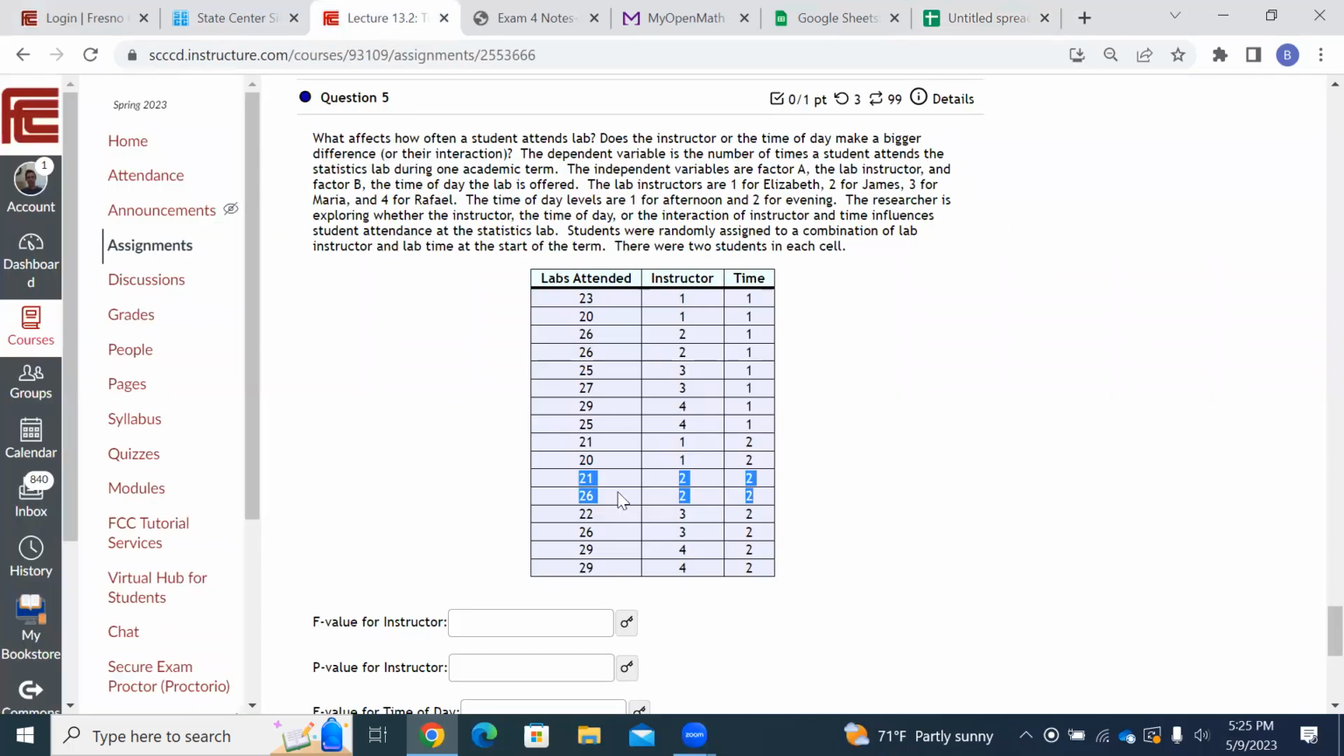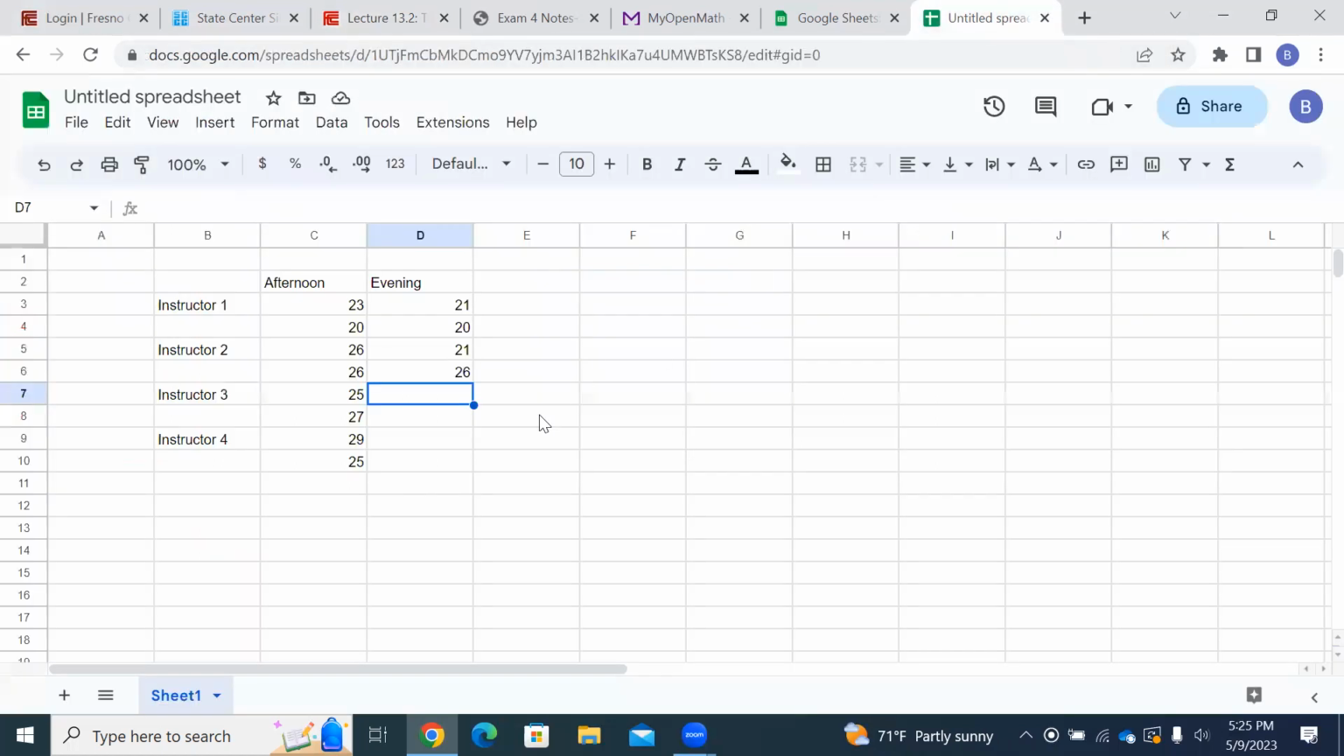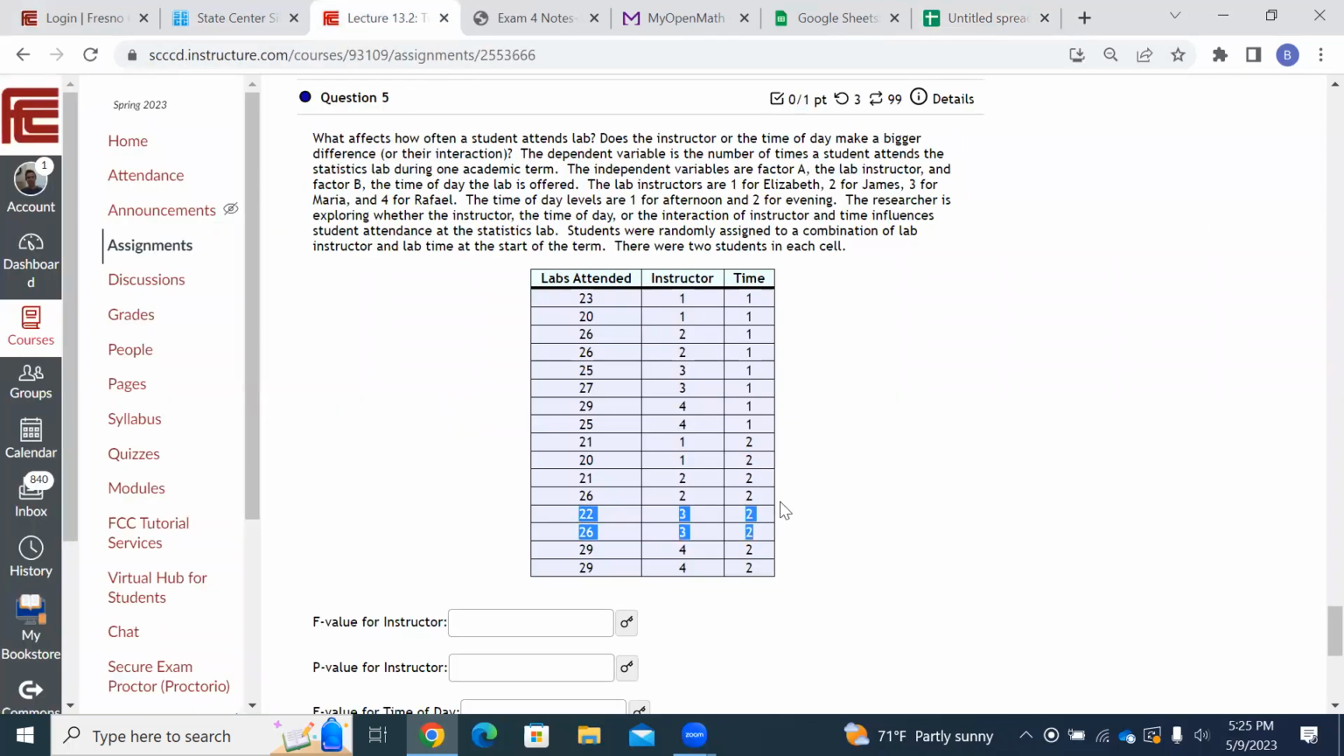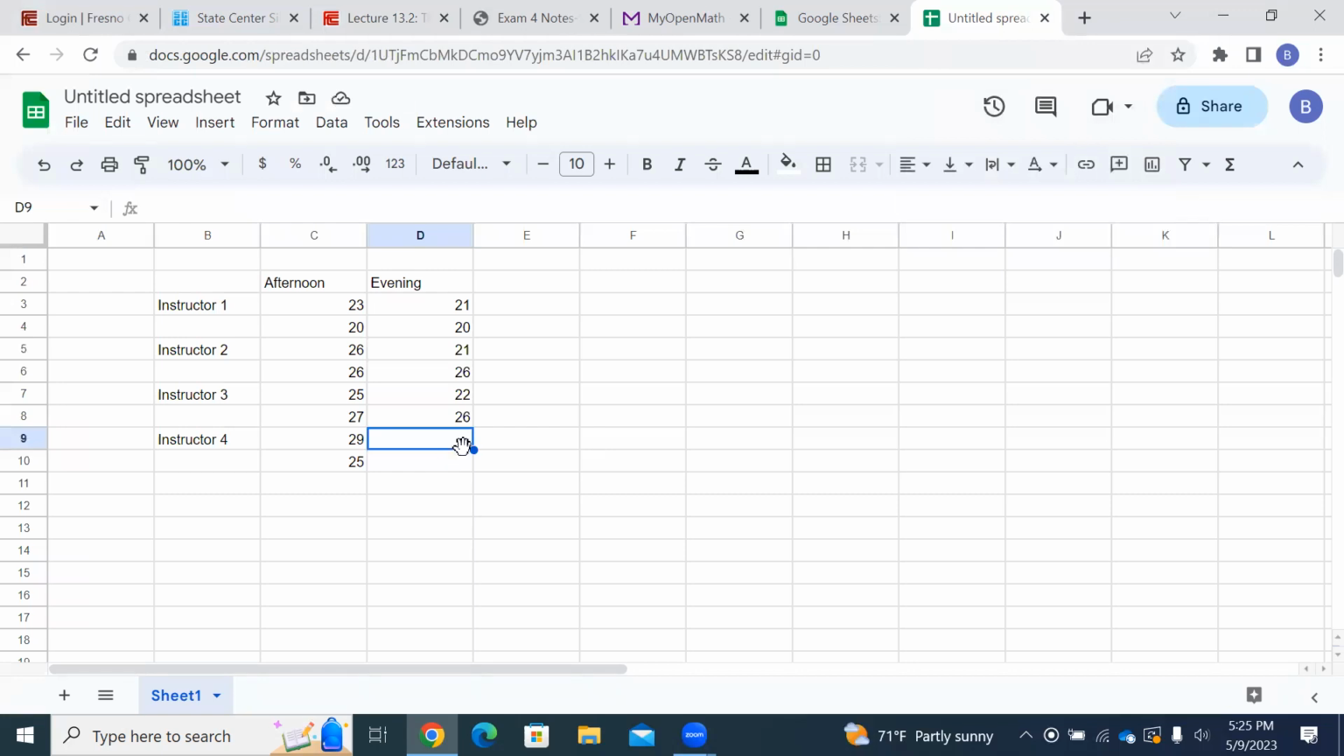Come down here. Here we go for instructor 3 in the evening, 22:26. And finally, instructor 4 in the evening, right? Instructor 4 in the time 2, which is evening, 29:29. Okay, so there we go. So there's our data. And so we're wondering what affects things.